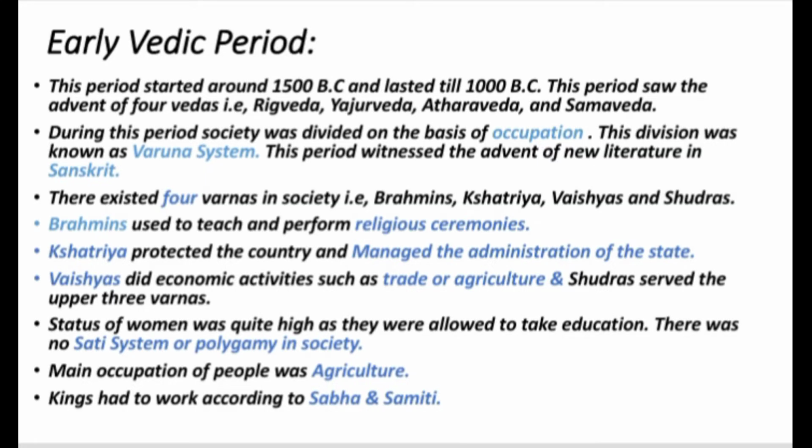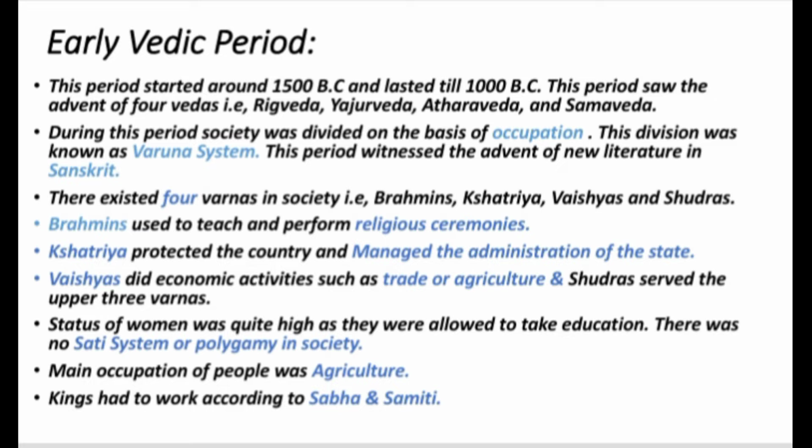The Vedic period can be divided into two parts: early Vedic period and later Vedic period. During these two periods, we will observe a great shift in the society which shaped it for the ages. The early Vedic period started around 1500 BC and lasted till 1000 BC. This period saw the advent of four Vedas, which influenced the life of the people a great deal. The four Vedas are Rig Veda, Yajur Veda, Atharva Veda and Samaveda.